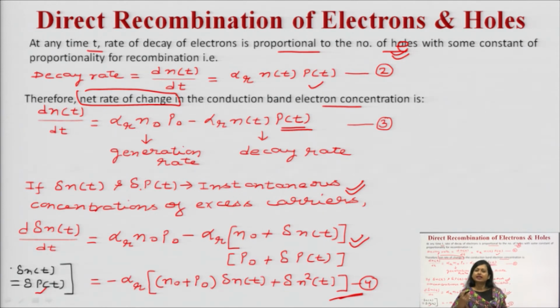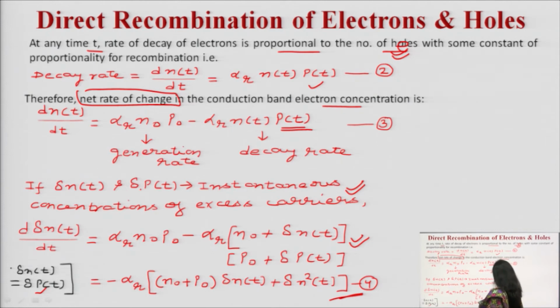It means the increase in electron concentration will be the same as the increase in hole concentration, but the percentage increase will vary. So, by assuming this equation number 3 and substituting the terms, it can be simplified further and written in this particular form. I hope this equation is clear to you.